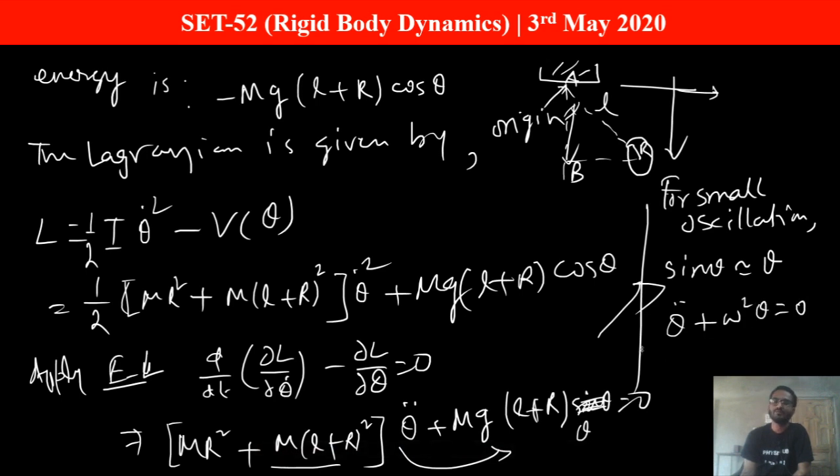So this is the well known form of simple pendulum, where this omega square is given by this, which we have already found out. So comparing these two equations, we can find omega equals to root over this.